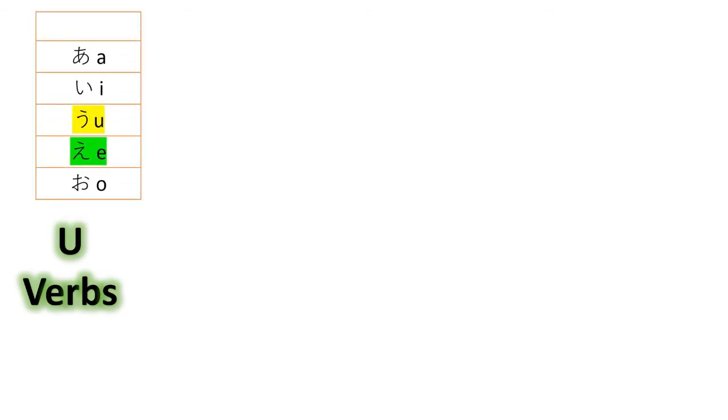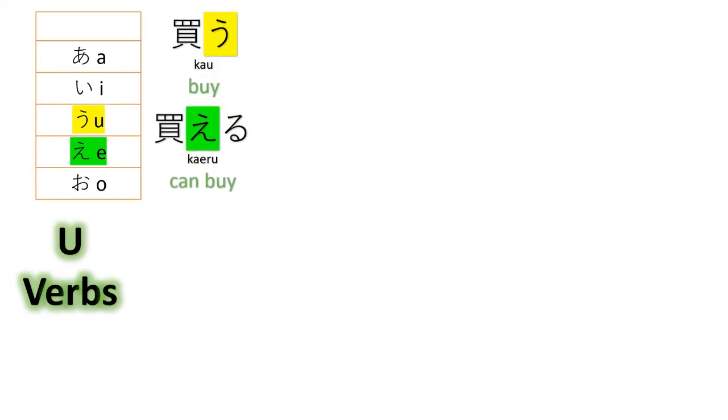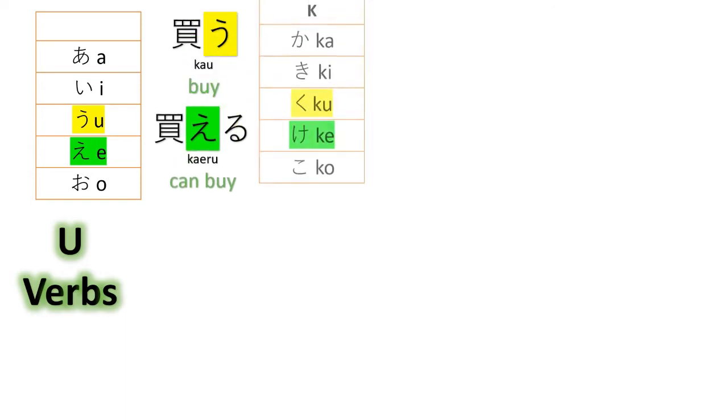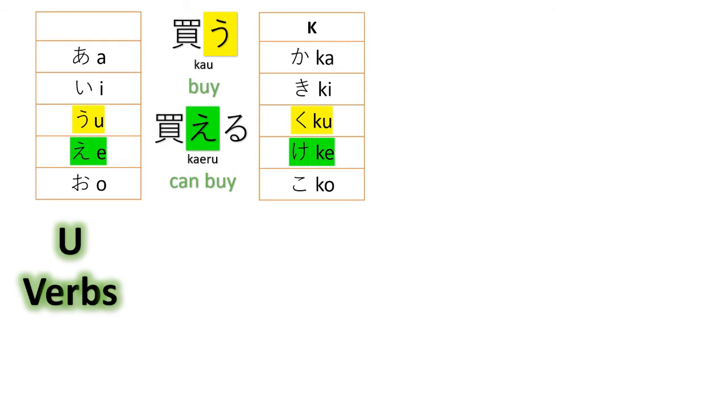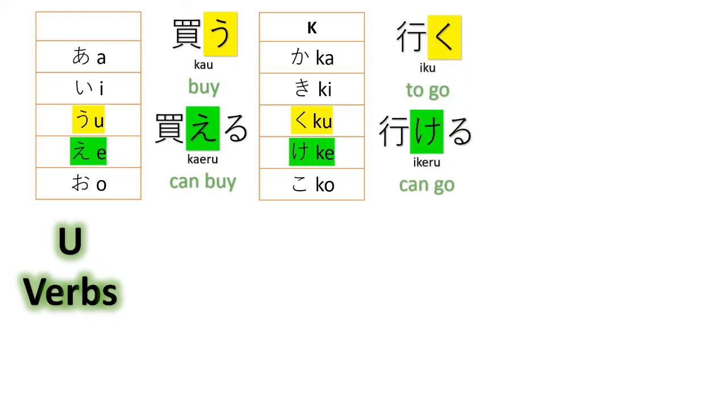Okay, the verbs that we have just discussed are called u-verbs because they are conjugated according to the hiragana ladder. We have some other examples of u-verbs that are converted into potential form. So we start with verbs that end in u. Kau becomes kaeru. Next, verbs that end with ku, for example, iku. Iku becomes ikeru.